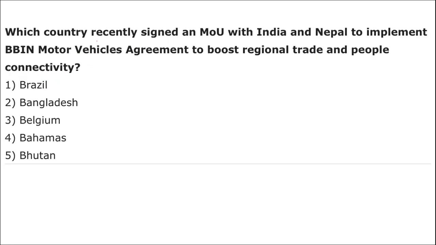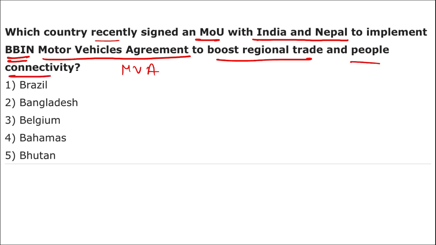Next question. Which country recently signed an MOU with India and Nepal to implement the BBIN motor vehicle agreement, that is your MVA, to boost regional trade and people connectivity? What did we discuss? BBIN: Bangladesh, Bhutan, India and Nepal. But we remember Bhutan was having the observer status. So the correct option here becomes dash. Tell me, which is the correct option here? Along with India and Nepal, which country implemented the BBIN motor vehicle agreement? It is your very good Bangladesh.